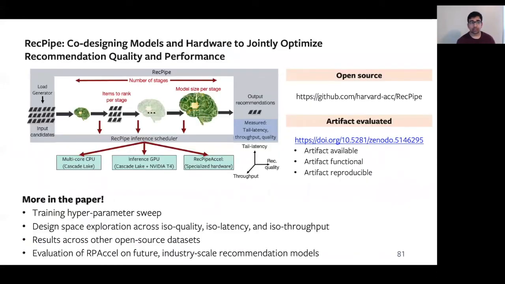Now, if you're interested in this work, I definitely encourage you to take a look at our paper. We have a lot more details on the different design trade-offs and the evaluation results. We've also open sourced the RecPipe infrastructure, and you can find it on GitHub. We've also gone through the artifact evaluation process and received the artifact available, functional, and reproducible badges.